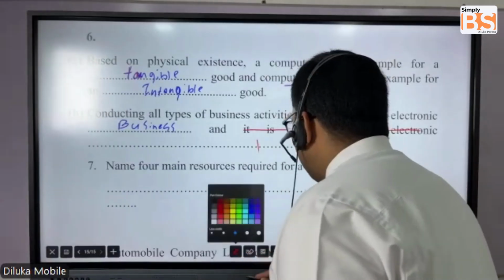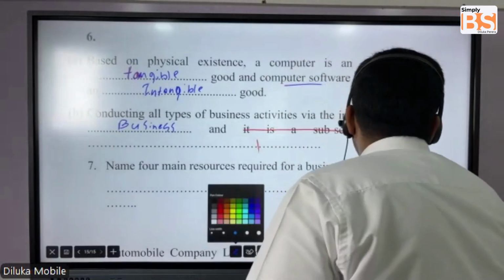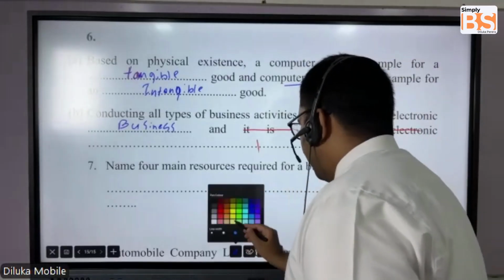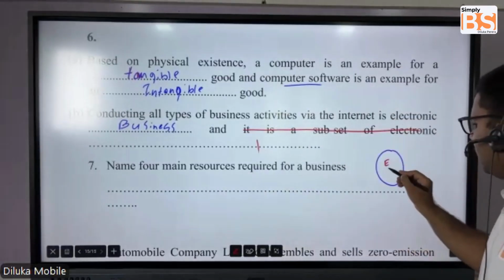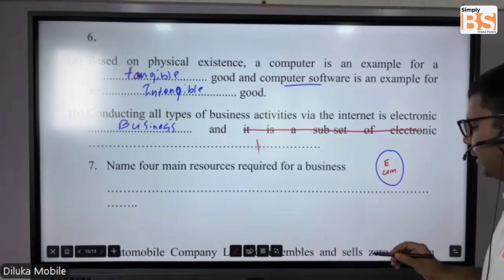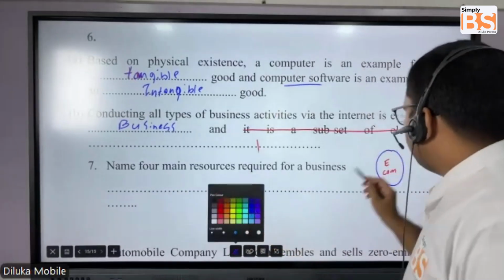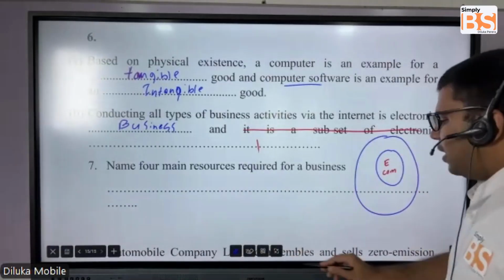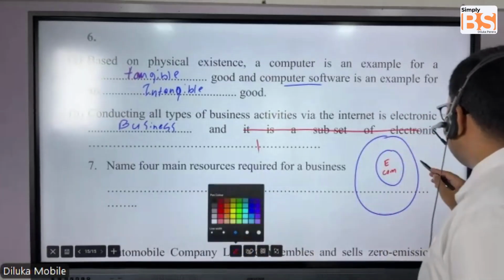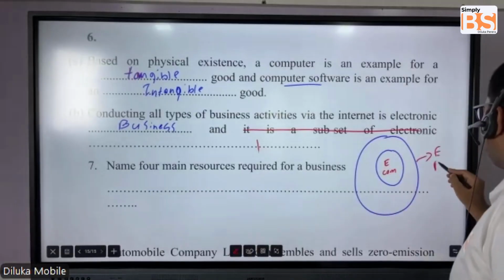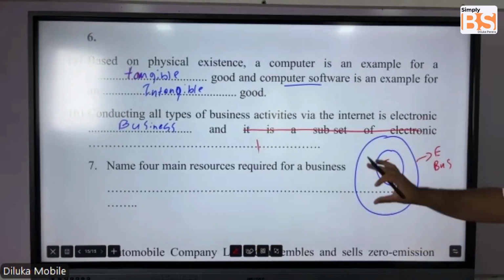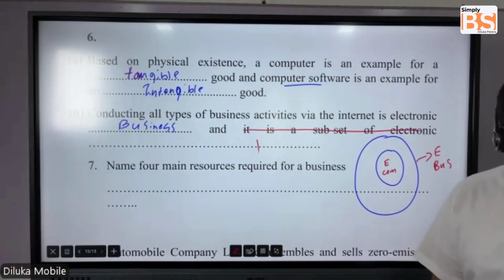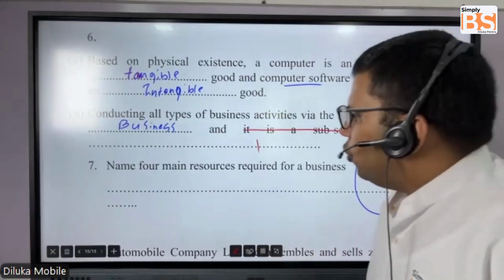If this is e-commerce, then the bigger one is e-business. That's why we say e-commerce is a subset of the full e-business. Understood?